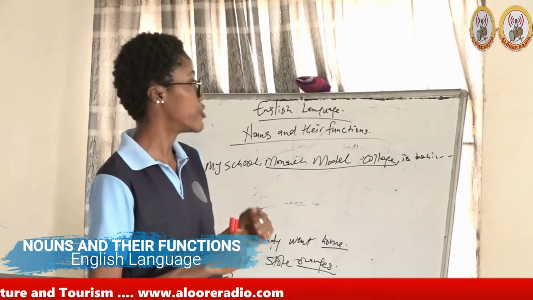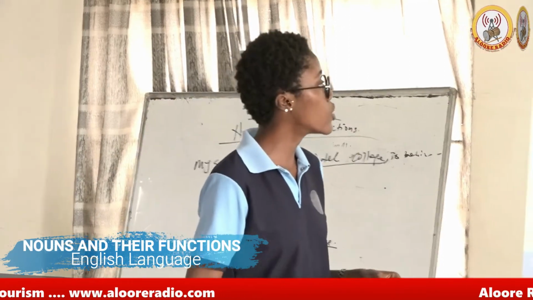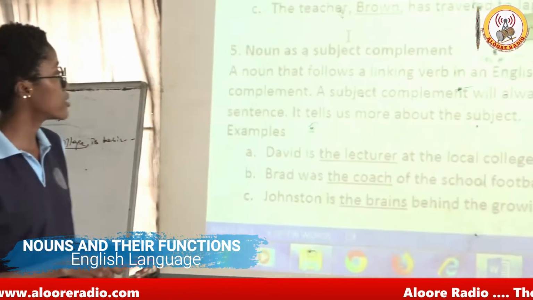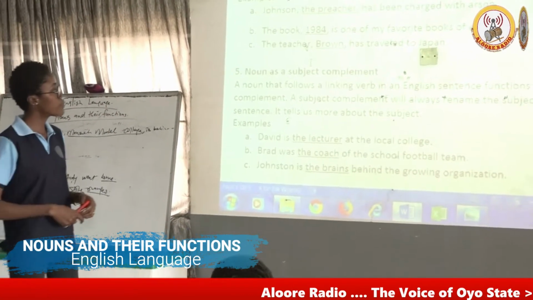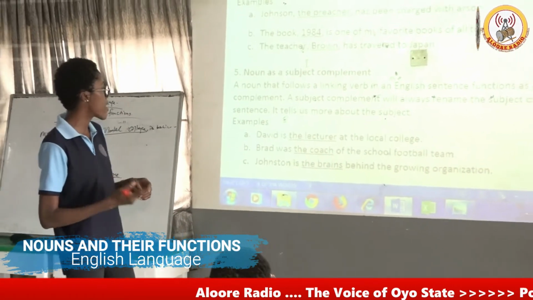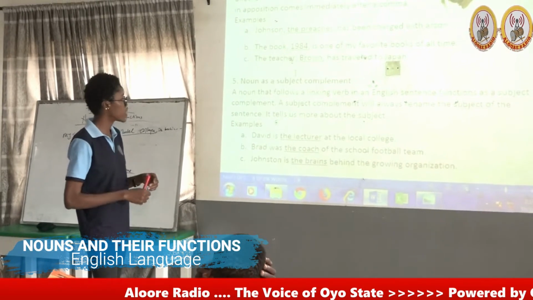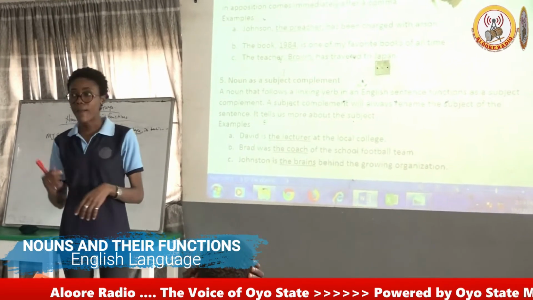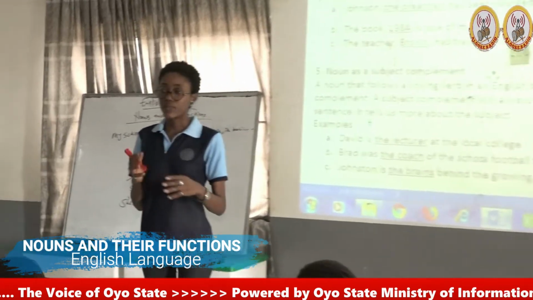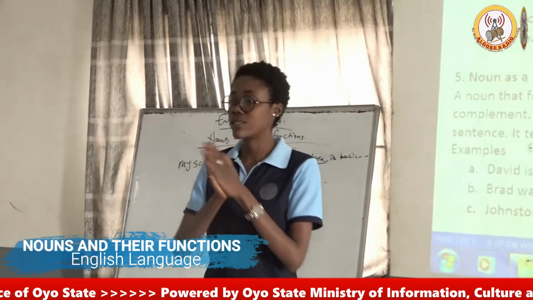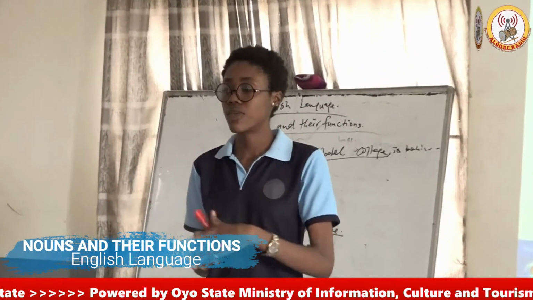Okay, let's look at the definition here. A noun that follows a linking verb in an English sentence functions as a subject complement. A subject complement will always rename the subject of the sentence. It tells us more about the subject. So basically, it means that the subject complement and the subject are the same thing.